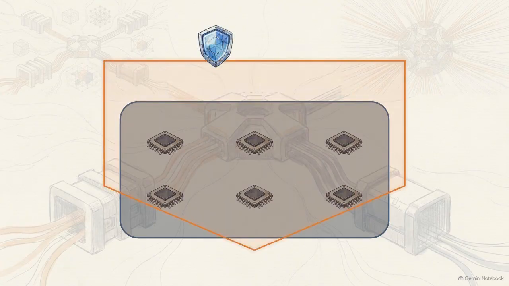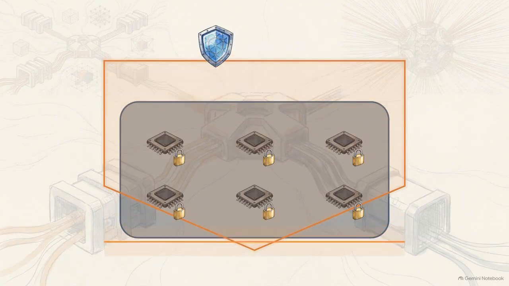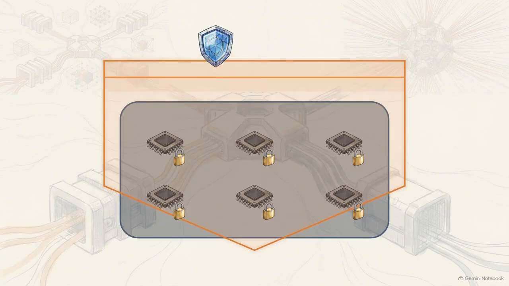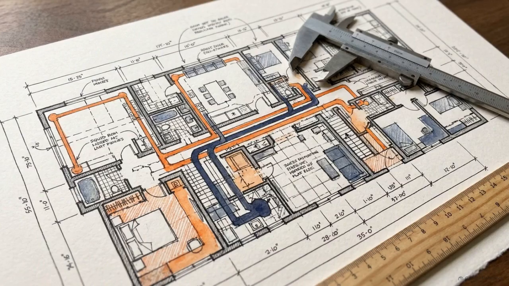Surrounding that is a secondary, heavy shield labeled AWS Config. AWS Config shifts us away from manual security audits. In an environment this large, you cannot manually check every new resource. Config acts as a continuous inventory tracker, automatically monitoring configuration changes and enforcing operational rules across every single account in real time.